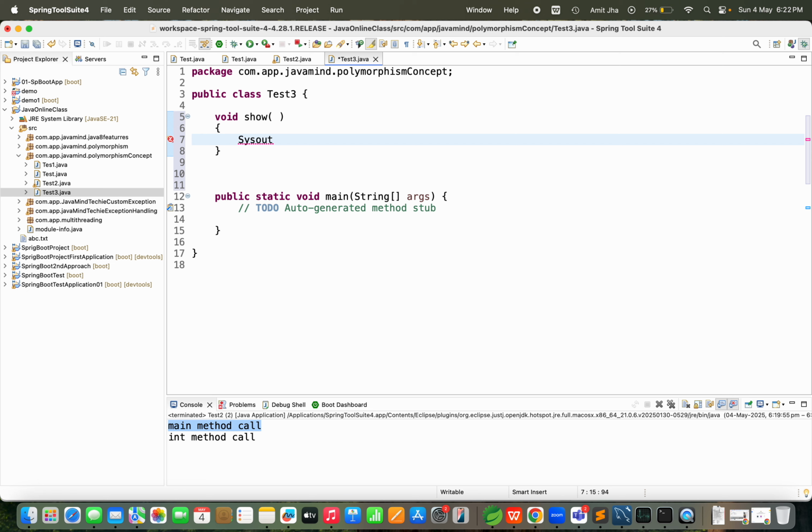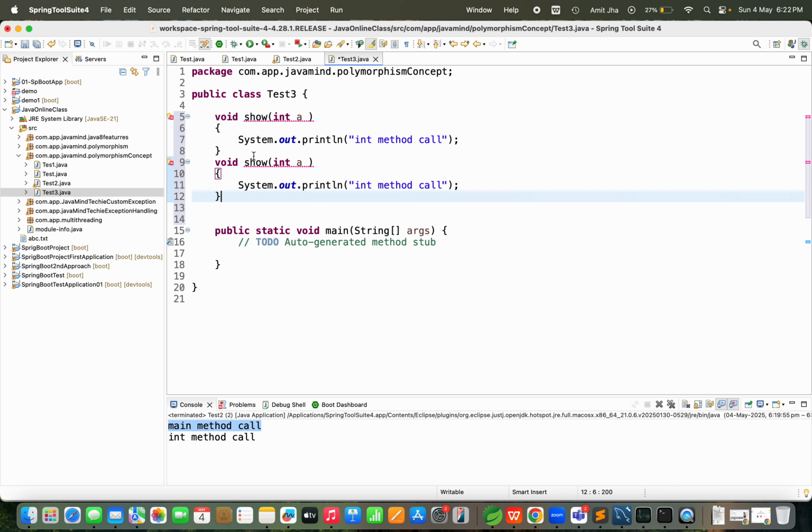In this statement I am going to print int method call, because I am going to pass some int value, int a. So, int method call. Correct? Yes. Same, copy and paste one more method. This time I am going to pass a different argument, a String s, correct? Yes. So that is method overloading, yes or no?